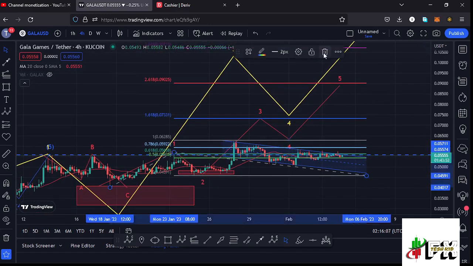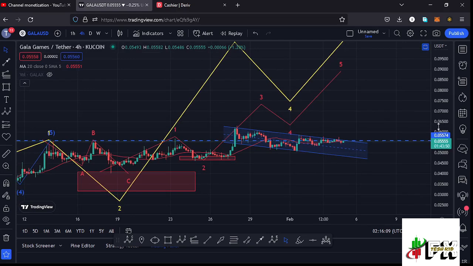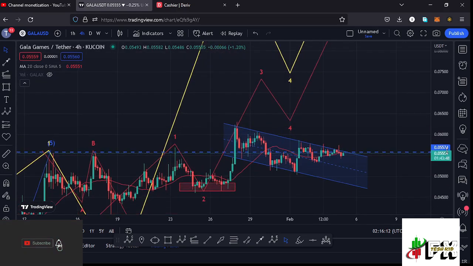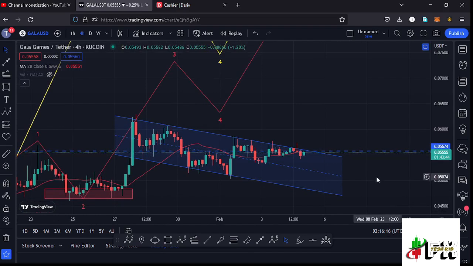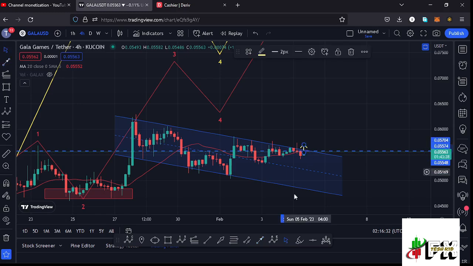And getting to the chart pattern that we have information over here, we have this descending channel, which is a chart pattern that maybe could possibly give us a breakout to the upper side, and that can only happen in case Gala Games is able to get back above the 20-day MA here on the 4-hour chart, find support that we need to continue pushing higher so that we can be able to see a breakout of the channel to the upper side. And once that happens, then we can expect a retest of the upper side of the channel before we continue pushing even higher.